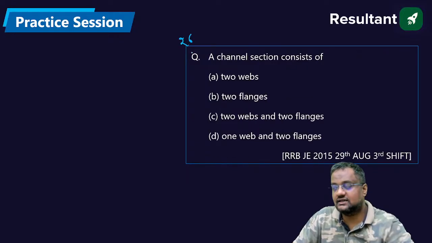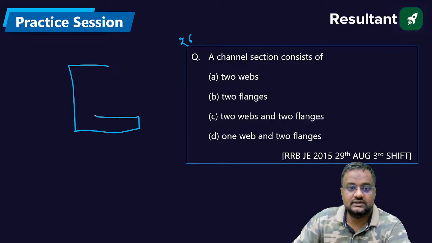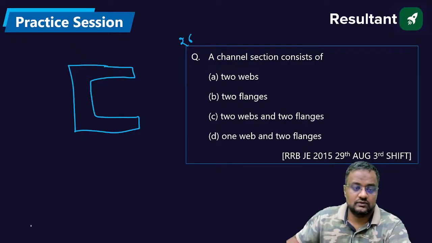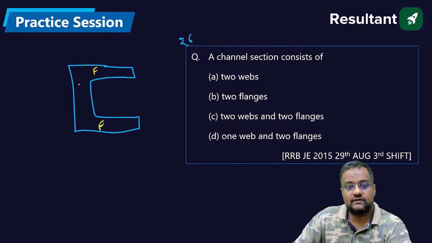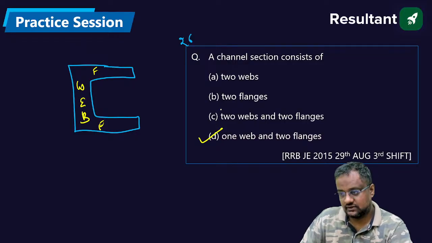A channel section consists of, this is a channel section. So this is a flange, this is a flange, and this is a web. So 2 flanges and 1 web.